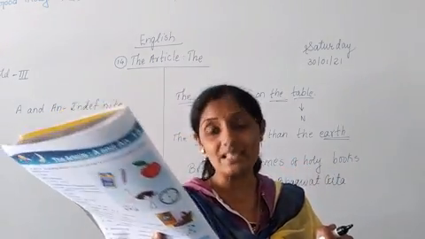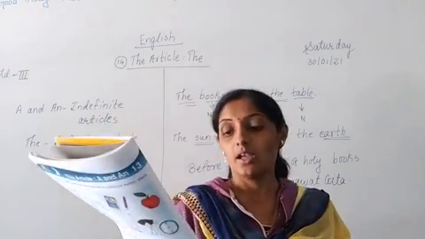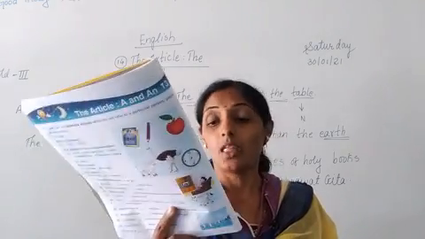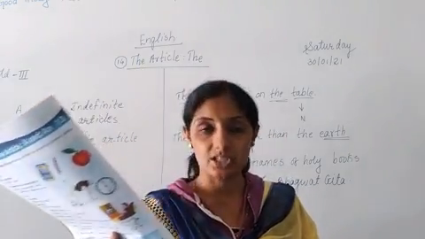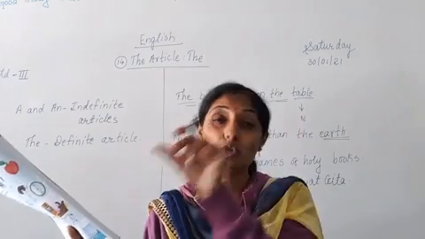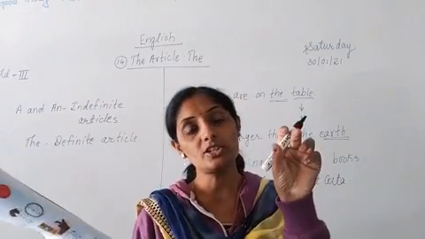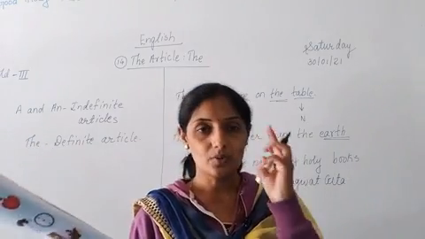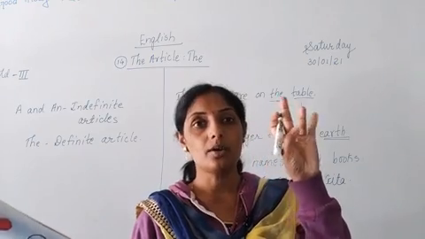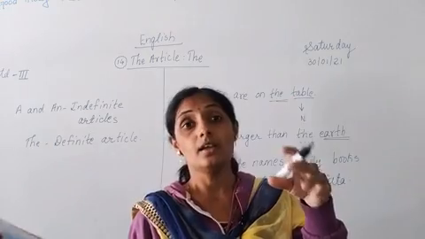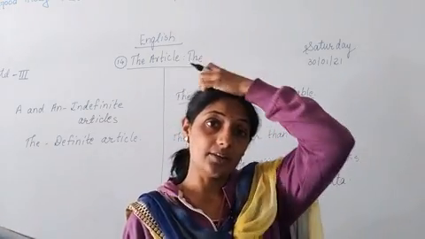Satish is the best student in the class. Sheila is the most intelligent child in the family. The most intelligent, the best. Correct or not? Intelligent, more intelligent, most intelligent. So most intelligent is in which degree? It is in superlative degree. There are 3 types of degrees: positive, comparative and superlative, that you will study in detail in 4th standard. These 3 degrees, adjectives 3 degrees.